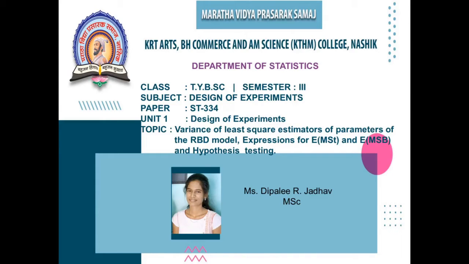Hello everyone. In the previous lecture, we discussed the mathematical model for randomized block design and the least square estimators of the parameters of the RBD model. In today's lecture, we are going to discuss expressions for the variance of the least square estimators of the RBD model, expressions for the expected value of the mean sum of squares due to treatment and the expected value of the mean sum of squares due to block, and hypothesis testing for treatment effects and block effects.